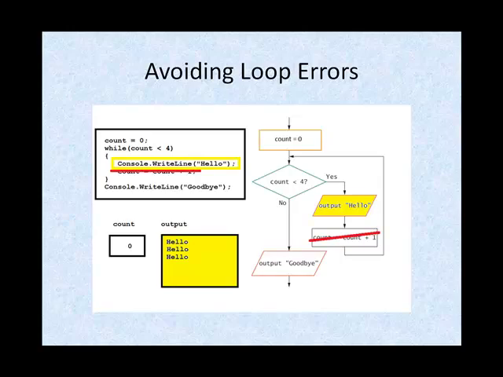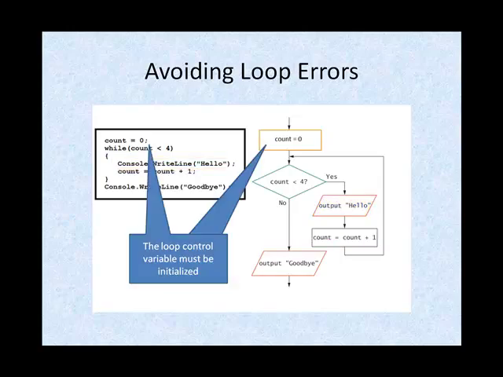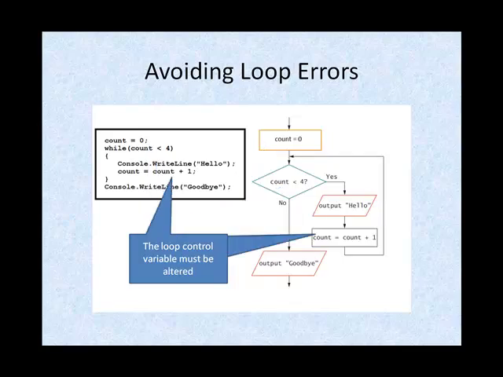This program will continue infinitely because the loop control variable never is changed and never has the chance to not be less than 4. In any working loop, a loop control variable must be initialized correctly, must be tested correctly, and must be altered correctly.